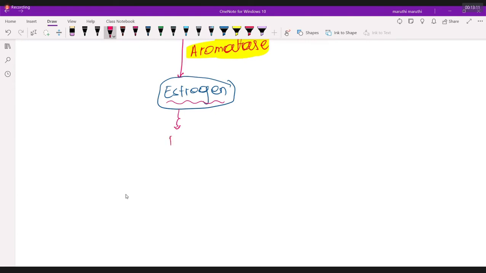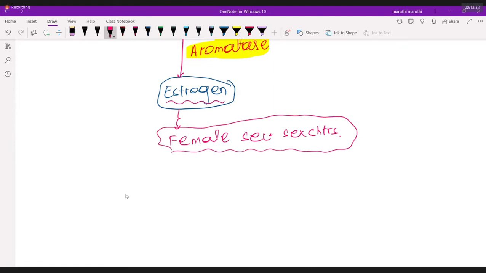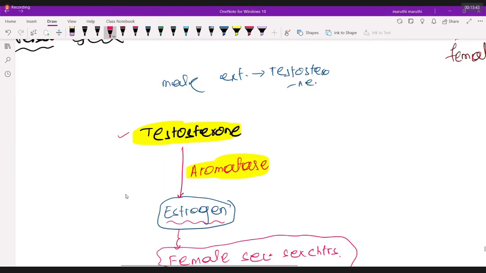Okay, I heard it like male. Sorry, I'm so sorry. Female secondary sexual character. So, if this person has female secondary sexual characters, the external genitalia would be female. But testosterone is coming from where? Who is the source of testosterone in the human body?